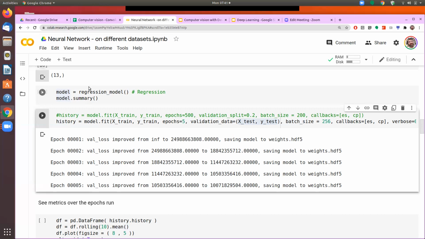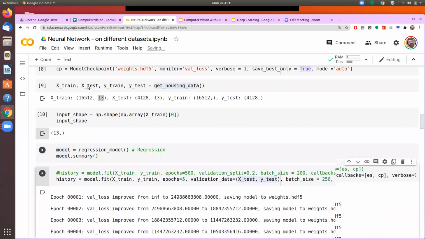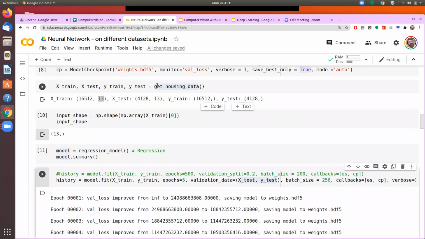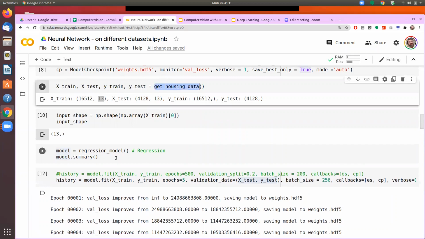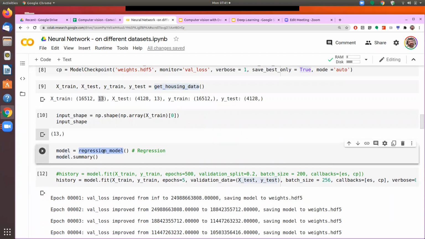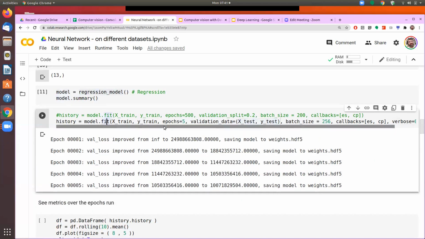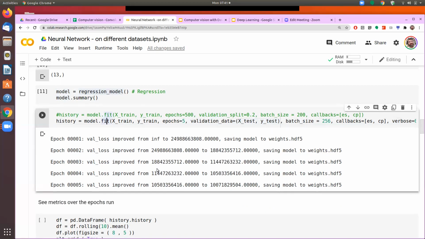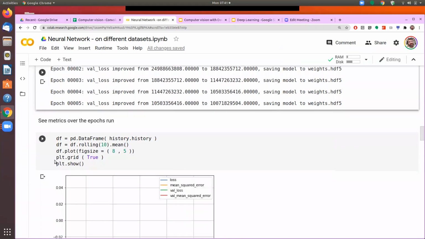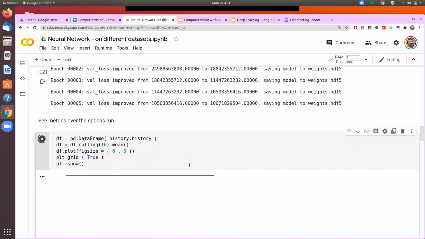So having defined everything, we call the first function to get data, the second function to initialize the model, and after that we do the training of the model. And here, just to save time, I have given only 5 epochs. We'll see the performance over these 5 epochs.